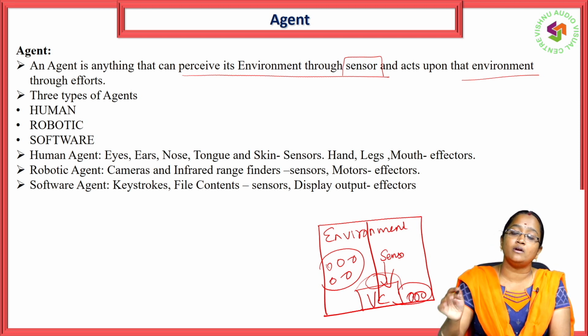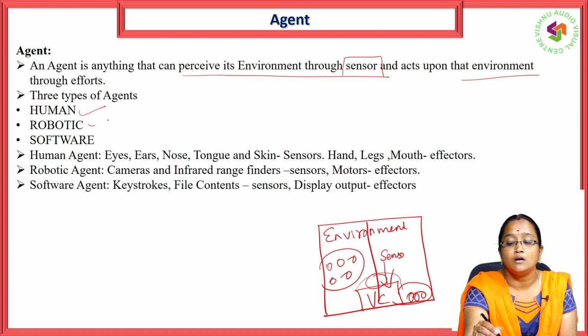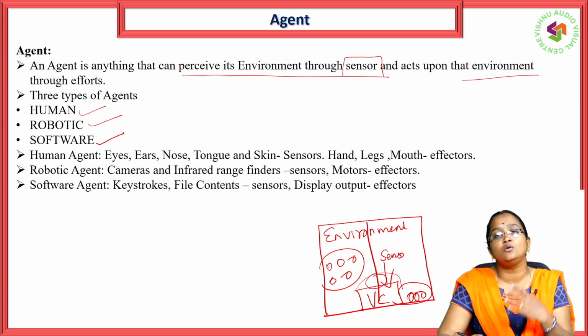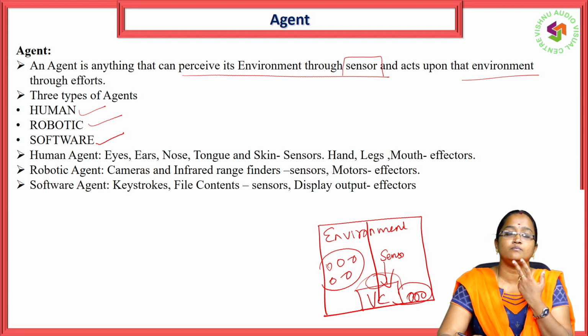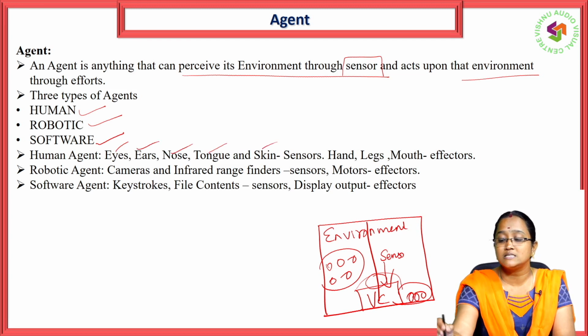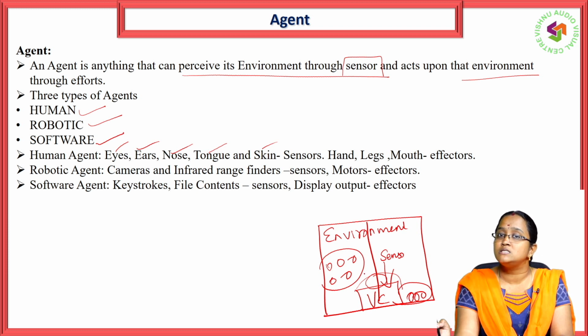So there will be different types of agents. What types of agents are we having? Human, robotic, software. For a human, what are our sensory organs? You can say eyes, nose, tongue, ears, skin. Skin is also a sensor. What is the action it is performing? The means through which it is receiving the information is called the sensor.